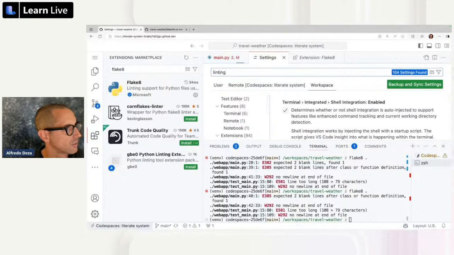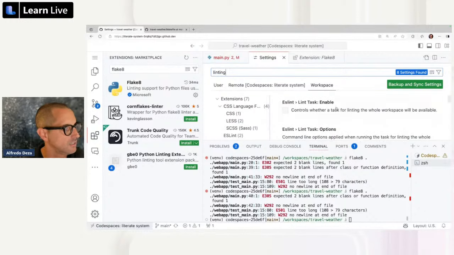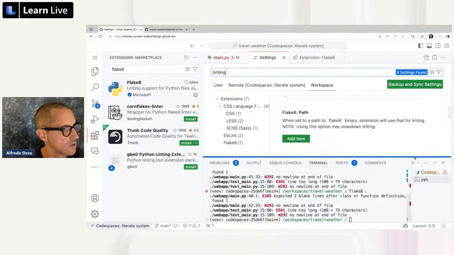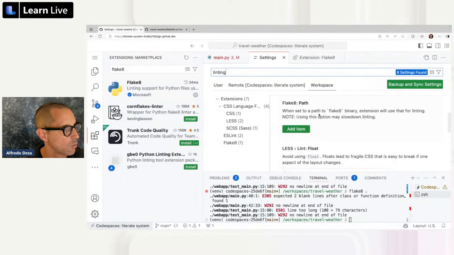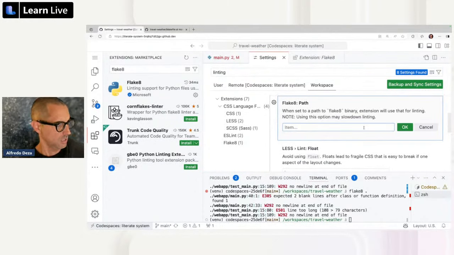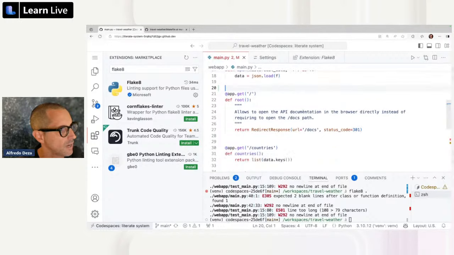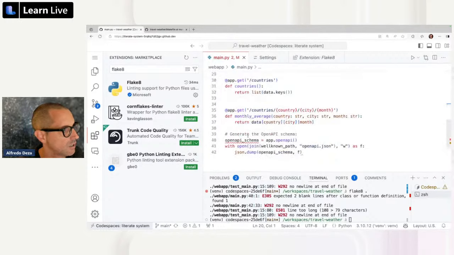Linting. ESLint, Flake8. Look at that. We have that. When set to a path to Flake8, the extension will use that for linting. Using this option may slow down linting. Yeah, fine. So now let's take a look at these, and we have a few that are red.